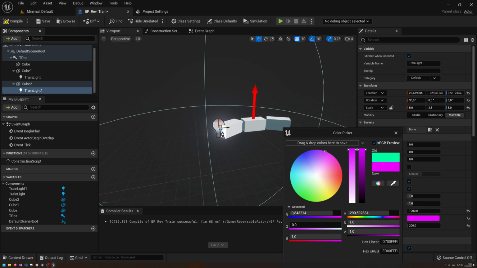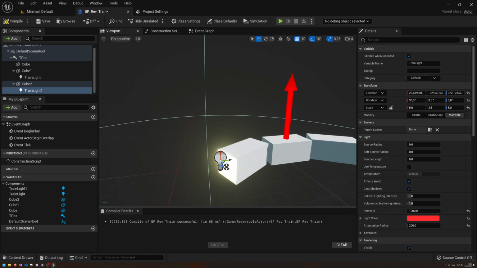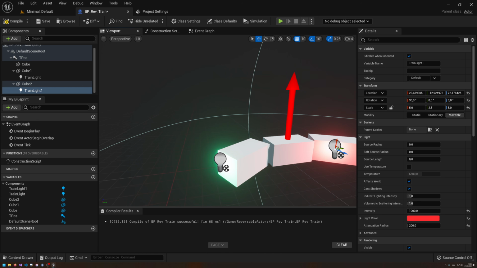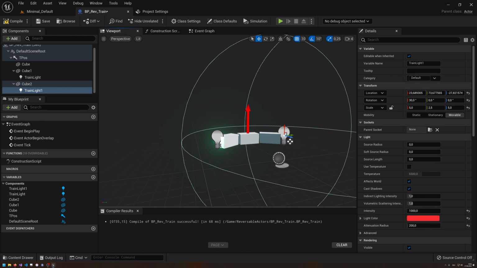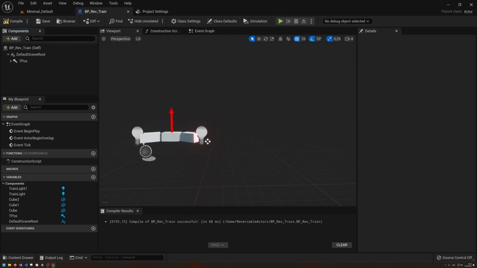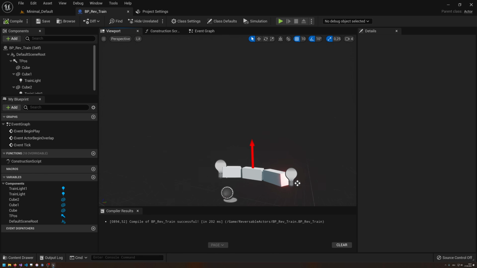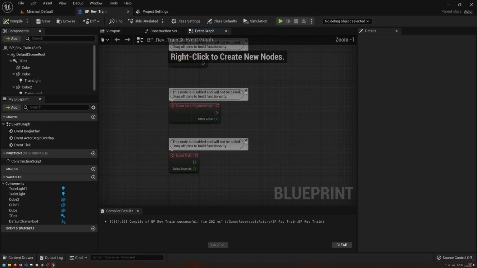I mean, this is not really how you would do a train with green and red lights, but as you can see, they are already getting nicely yellowed together. Just want to have it differentiatable, which is the side of the train, by having a bit of fanciness in there. Alright, so this is going to be the train. Now let's maybe write some code here.